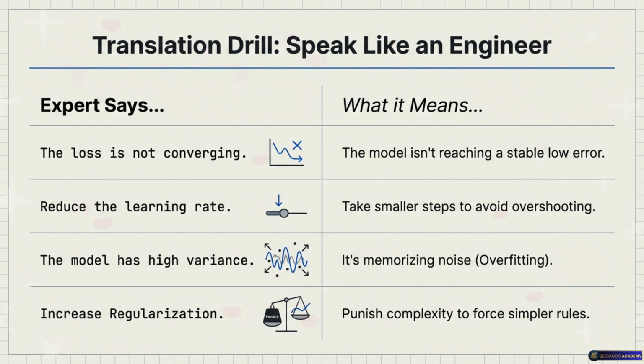Perfect. Okay, next one, in the daily stand-up: I think we need to reduce the learning rate. Translation: we need to tell the model to take much smaller steps down the mountain. We're currently overshooting the valley entirely, so we need to be way more careful with our weight adjustments. We basically need to stop burning AWS GPU credits on exploding gradients. Nice. Number 3. I've reviewed the metrics, and this model has incredibly high variance.